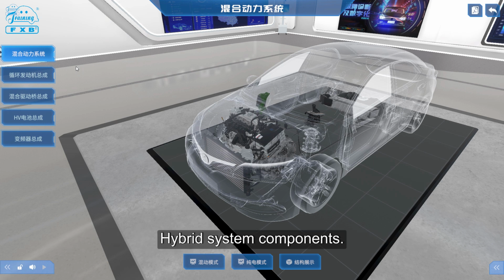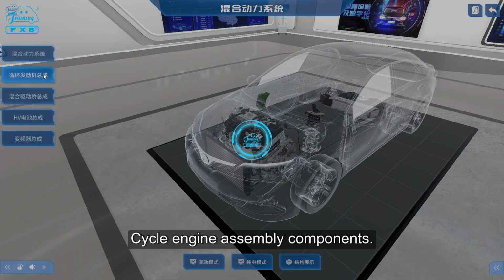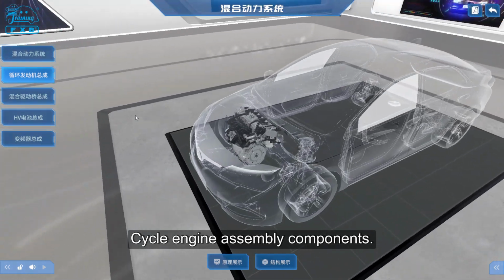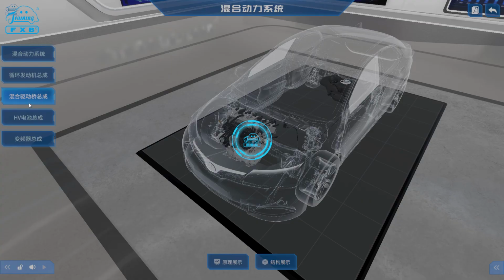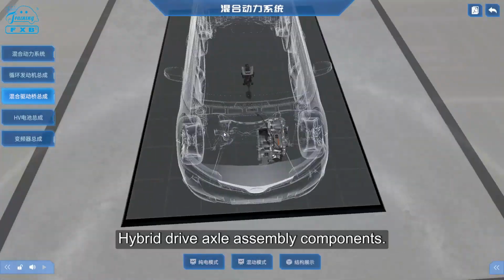Hybrid system components. Cycle engine assembly components. Hybrid drive axle assembly components.